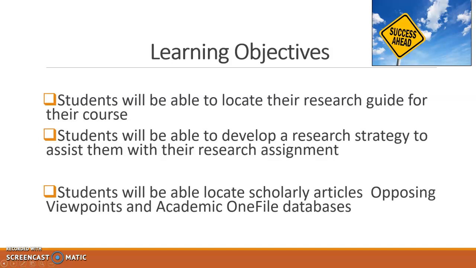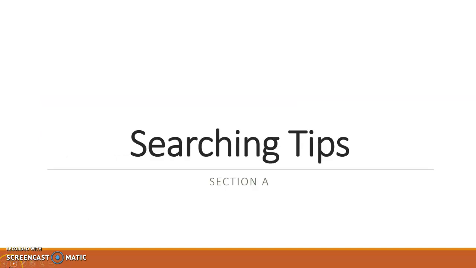The overall objectives for this tutorial are as follows. I want students to be able to locate their research guide for English 101, as well as develop a research strategy to assist them with their research assignment, which is the argumentative essay. I also want students to be able to locate scholarly articles in Opposing Viewpoints and Academic OneFile databases. So, now that we reviewed the learning objectives, let's move into reviewing research tips and strategies to assist you with this assignment.